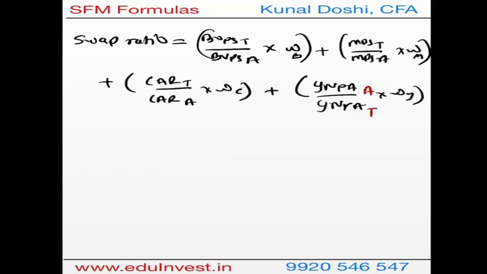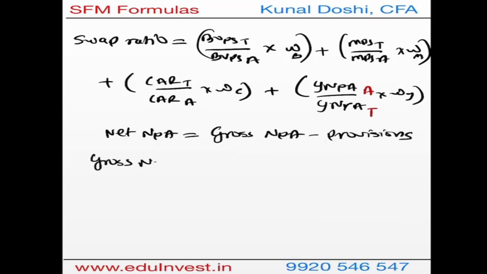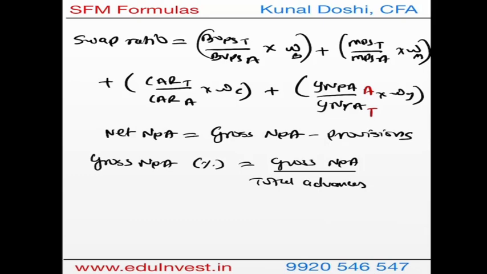First of all, what is gross NPA and what is net NPA? Net NPA is nothing but gross NPA minus the provisions, correct? So what is gross NPA, guys? Gross NPA in percentage will be the gross NPA divided by the amount of loan given, which is the total advances, times 100.